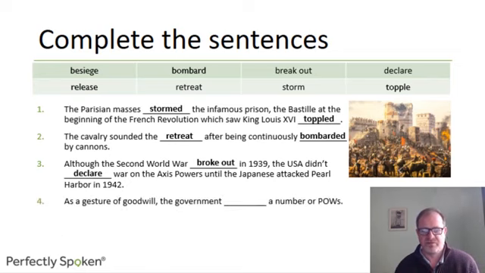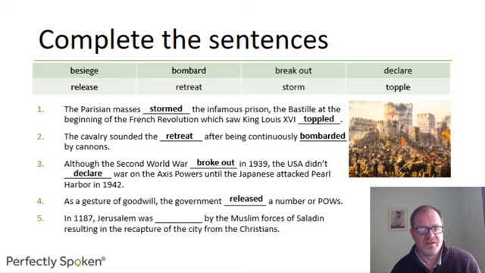As a gesture of goodwill, the government something a number of prisoner of wars, POWs, remember, prisoners of war. So if they let them go free, they released a number of prisoners of war. In 1187, Jerusalem was something by the Muslim forces of Saladin, resulting in the recapture of the city from the Christians.